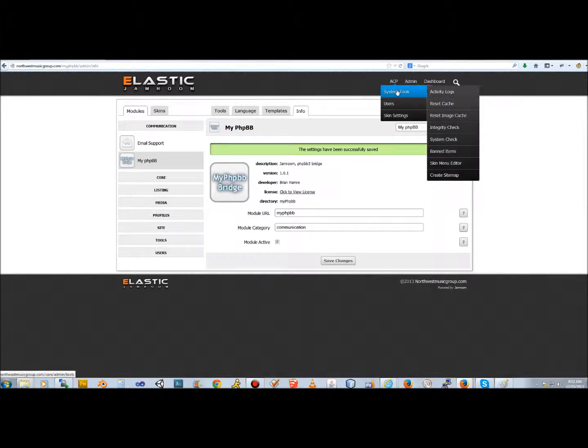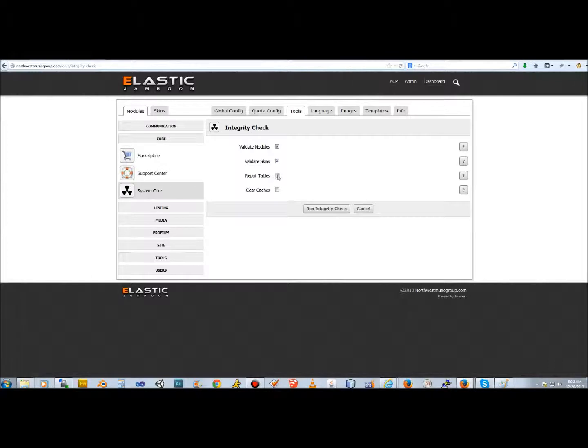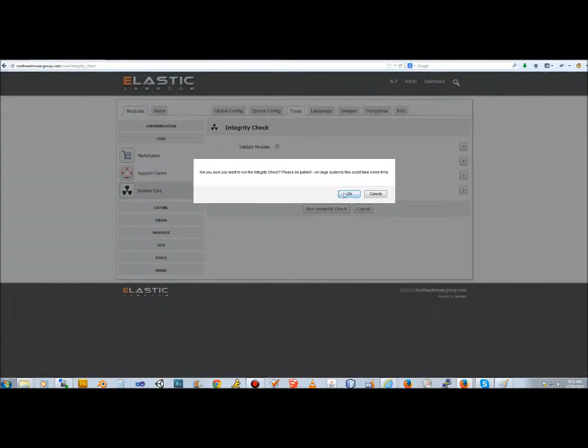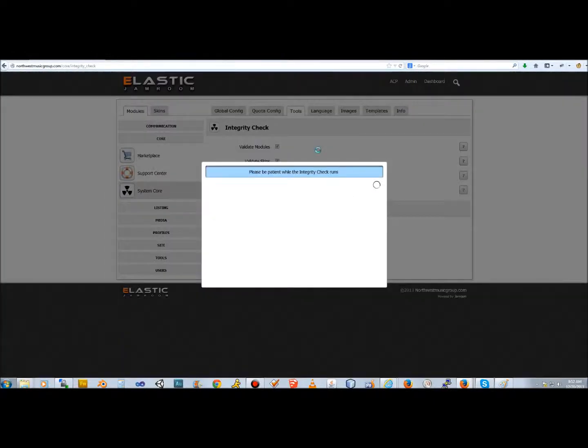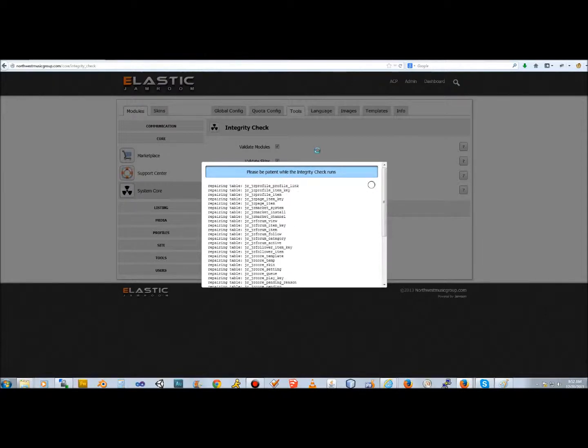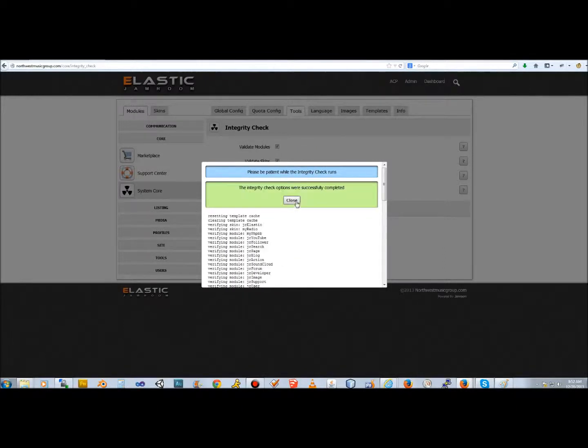Cool. Now, me being just me, I always integrity check my system, probably too much, but after I do an install of something like this, that's what I do. I make sure everything is running smoothly. And it passed smoothly.